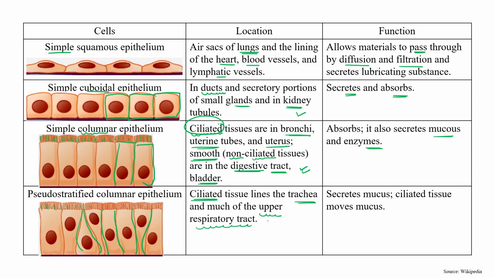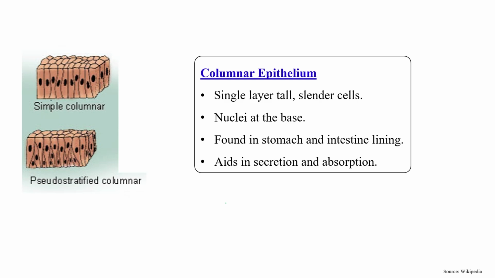So in the bronchi, simple columnar epithelium is there, while in the trachea, pseudo-stratified columnar epithelium is there. And what is the function? Again, secretion of mucus. Ciliated tissue actually moves the mucus. Okay, so this is the function.